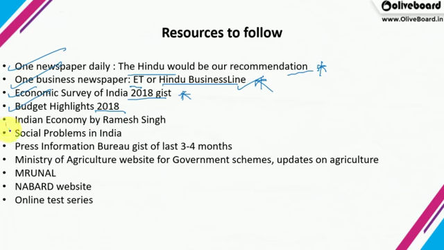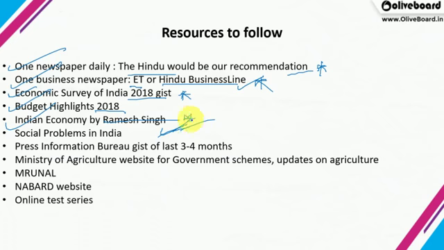Now Indian Economy by Ramesh Singh. You can buy this book. This is the standard book, and whatever is mentioned in the syllabus, all the fundamentals can be covered from this single book. Very few directly based questions will be coming from the topics mentioned in the books, but this book will be very beneficial for covering all the syllabus as well as the agriculture and rural development part.